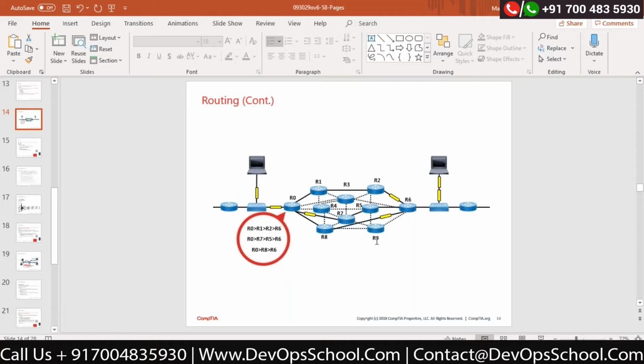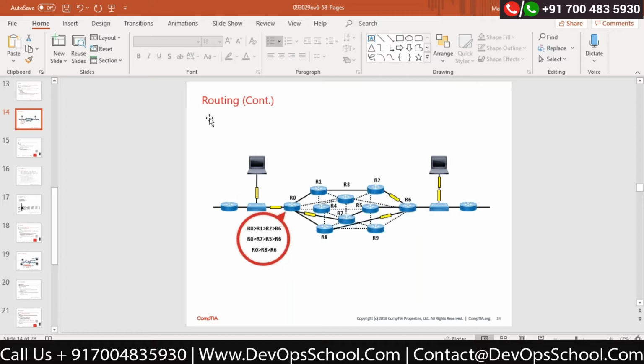So routing is a process which can define that I have multiple paths. I can go from this route, I can go from this route, I can go from this route, I can go from this route. There are multiple paths available to reach from source to destination. But routing will find the best path, the fastest path for you.